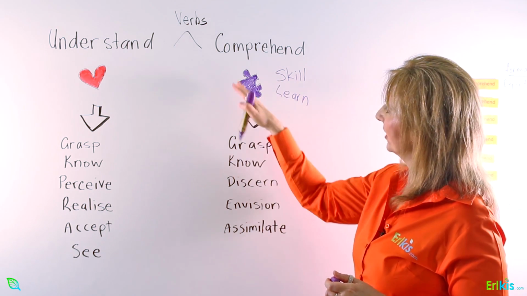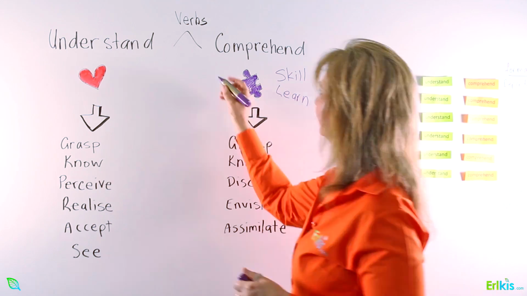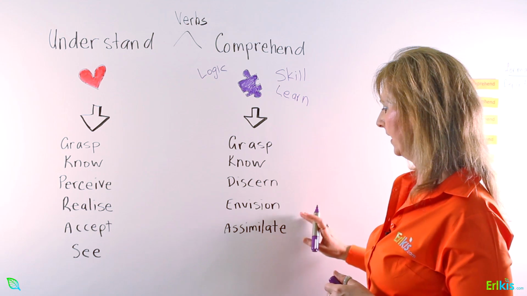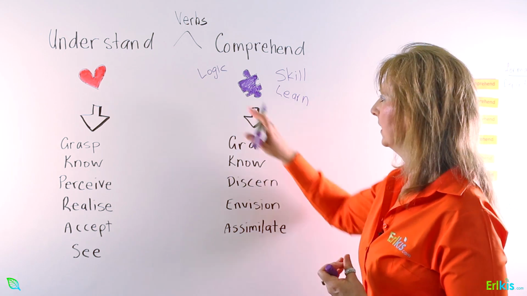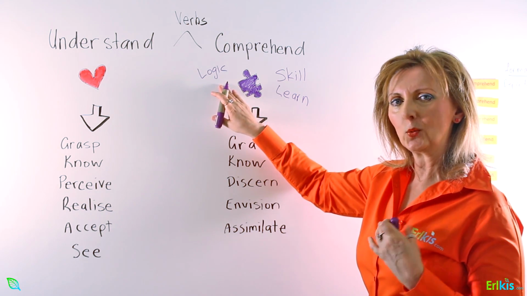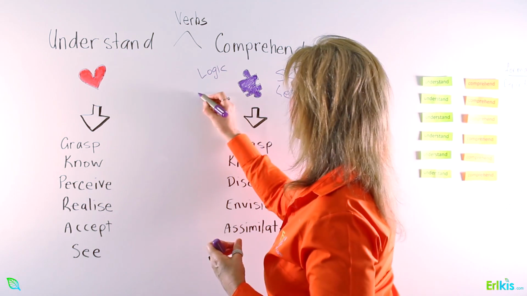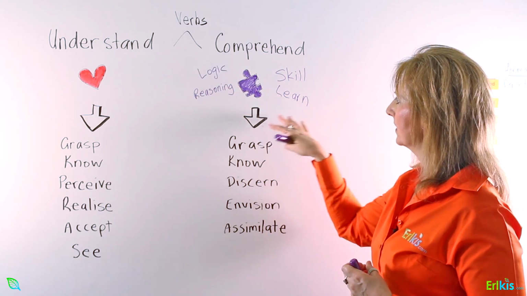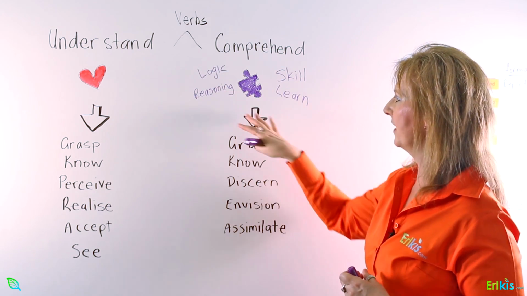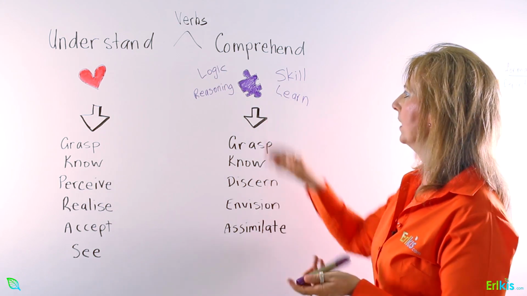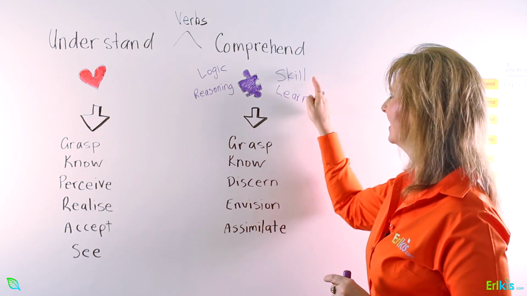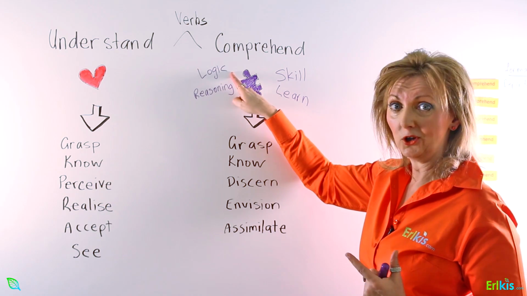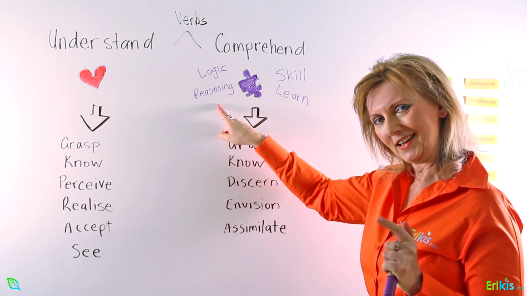It's also very much about logic. Yes, I comprehend, I grasp something, I discern something, or envision or assimilate. So we need to use logic. We need to use reasoning, which is based on memory. So here are 4 things that we need to think about when we comprehend. To comprehend is a skill. It's something we learn. It's based on logic and it's based on reasoning.